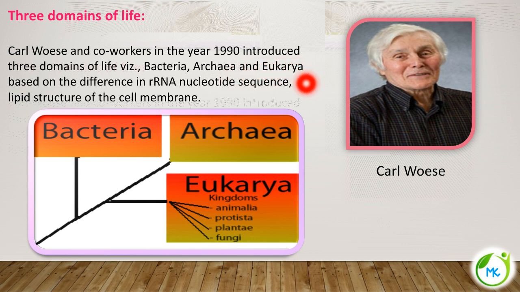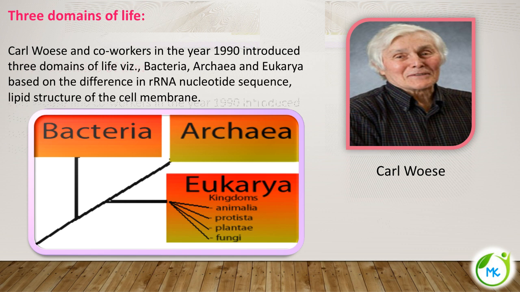They said that there are only 3 domains of life, namely number 1 bacteria, number 2 archaea, and number 3 eukarya. So they have classified only 3 domains. Don't confuse this with the 3 kingdom classification.